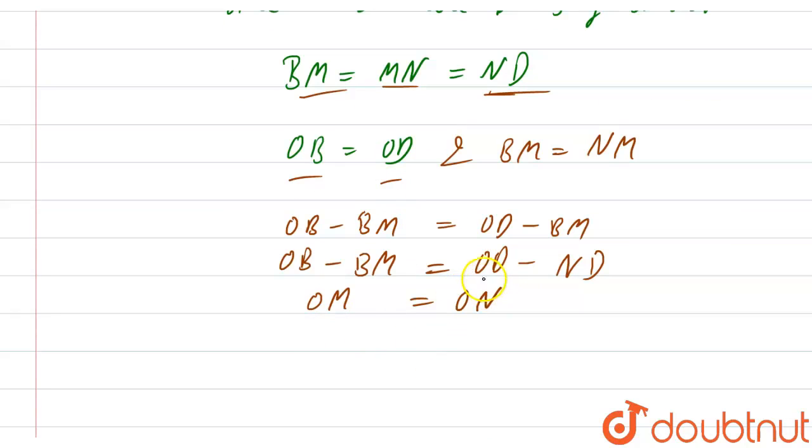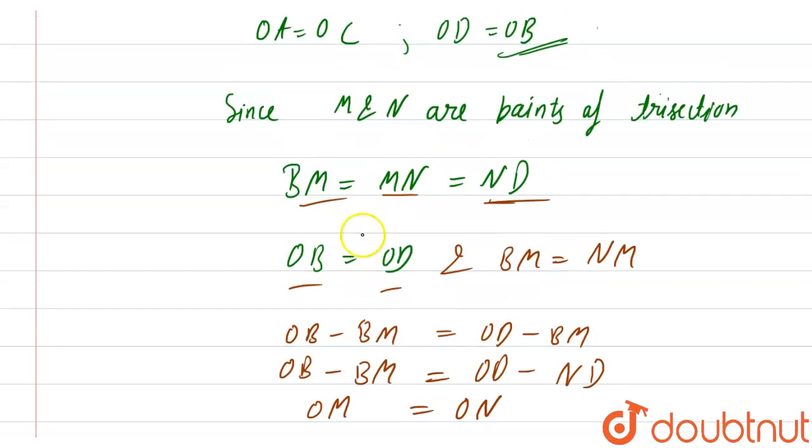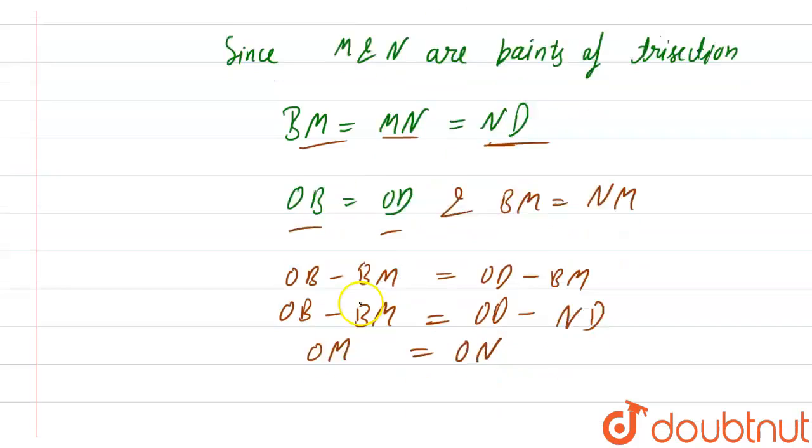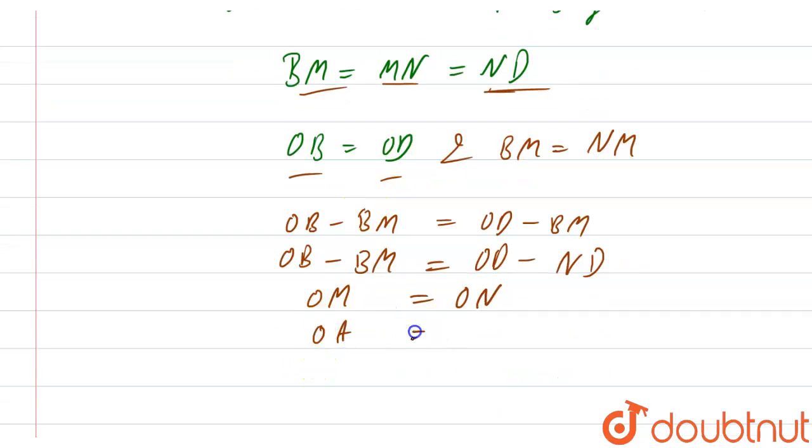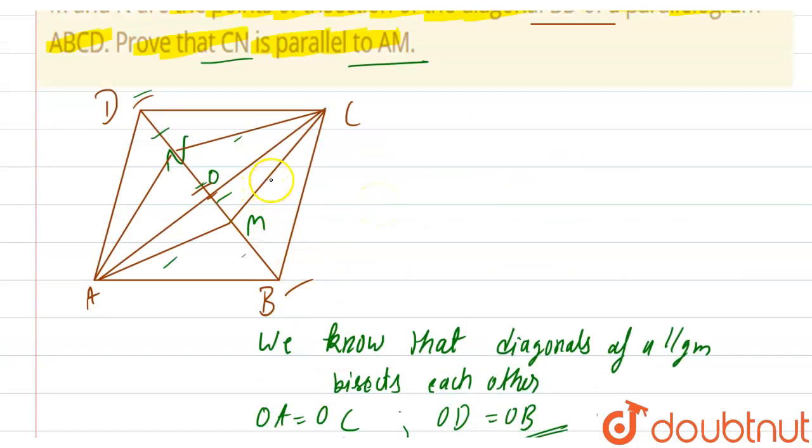So OM is equal to ON, and we know that OA is equal to OC. If OM is equal to ON and OA is equal to OC, then you can clearly see that ANCM is a parallelogram, in which the diagonals bisect each other.